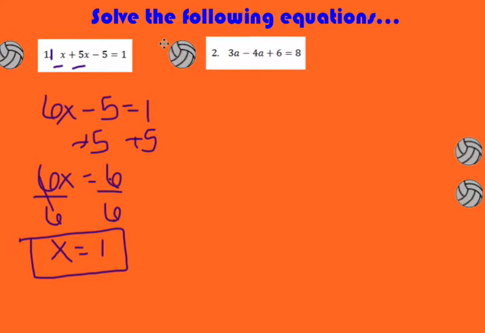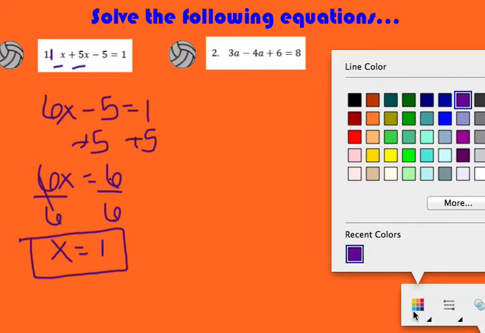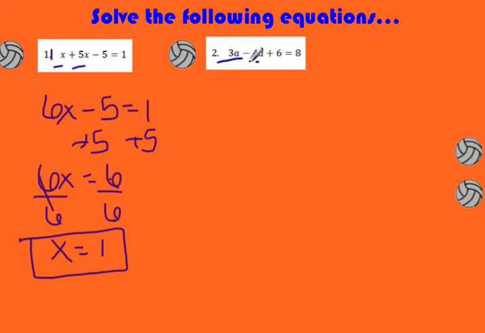Let's take a look at number 2. We're going to do some more combining of like terms. On this side I have a 3a and minus 4a. Because the 4 is bigger and that's what's negative, I'm going to end up with a negative 1a. And then I'm going to have plus 6 is equal to 8.